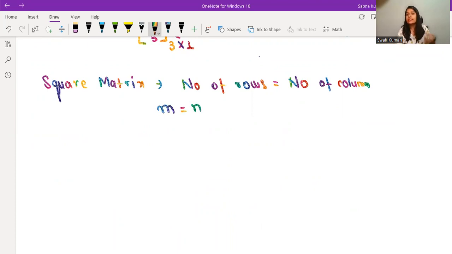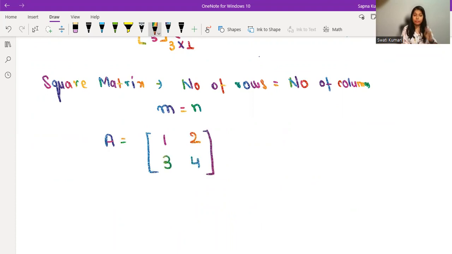Now, can you give me an example of a square matrix? Just give me any example where M is always equal to N. For example, I can give you A equals 1, 2, 3, 4. If you're getting confused about why I'm always writing numbers, I can write anything here: A, B, C, and D. How many rows are there?